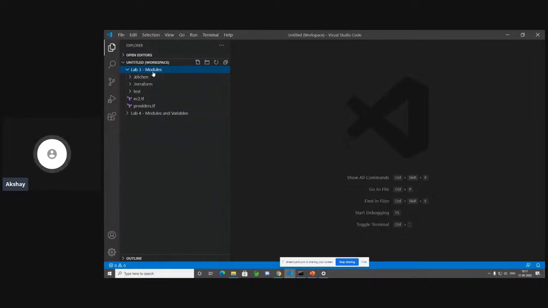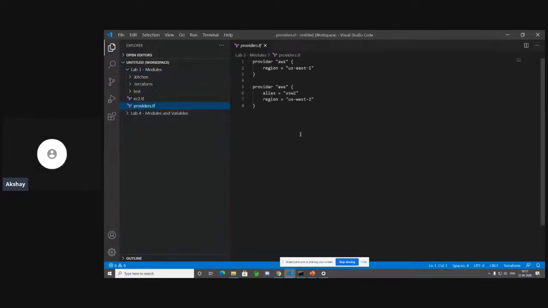So let's first take a look at this module. We only have 2 TF files over here. For anyone who is brand new to Terraform, you just have to write your files as .tf files, and then you are set to go. Okay. So let's go ahead and take a look at the providers.tf block. The providers.tf block over here has a provider called AWS, and we have mentioned the region over here as US-East-1.